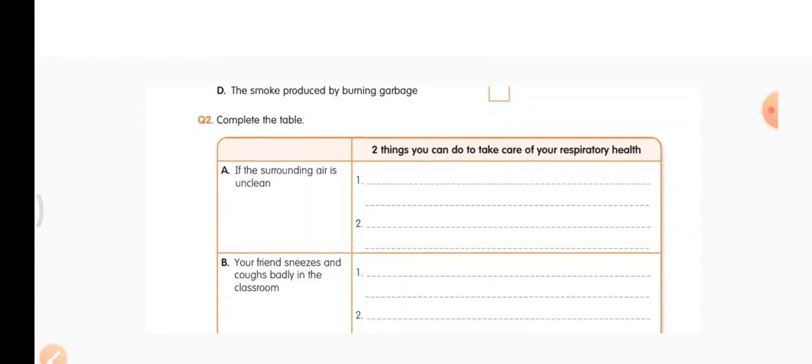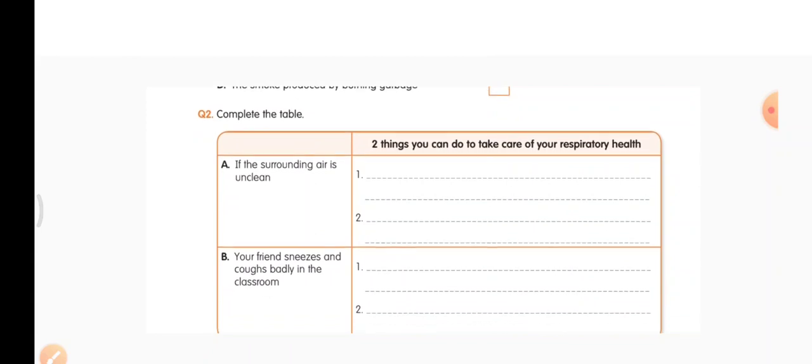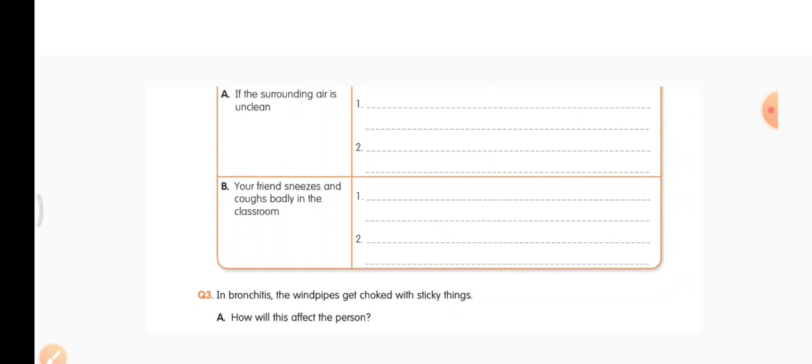Then complete the table. In column A, the first column, they have given us sentences. If the surrounding air is unclean, how will it affect your respiratory health? That you have to write in the second column. If the surrounding air is unclean, we breathe such kind of air and we get respiratory diseases. B, if your friend sneezes and coughs badly in the classroom, what will happen? We will also get infected with the same disease that our friend has.